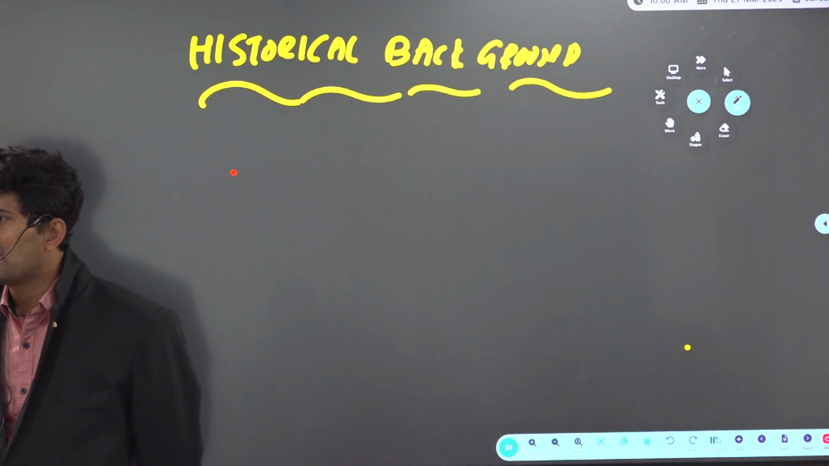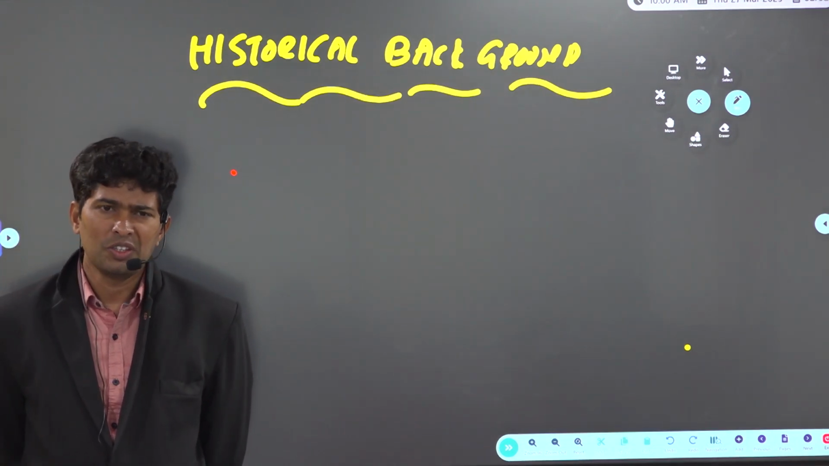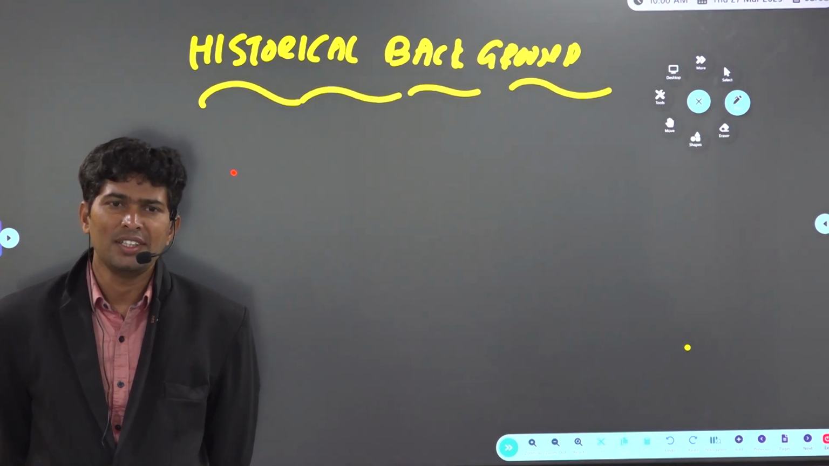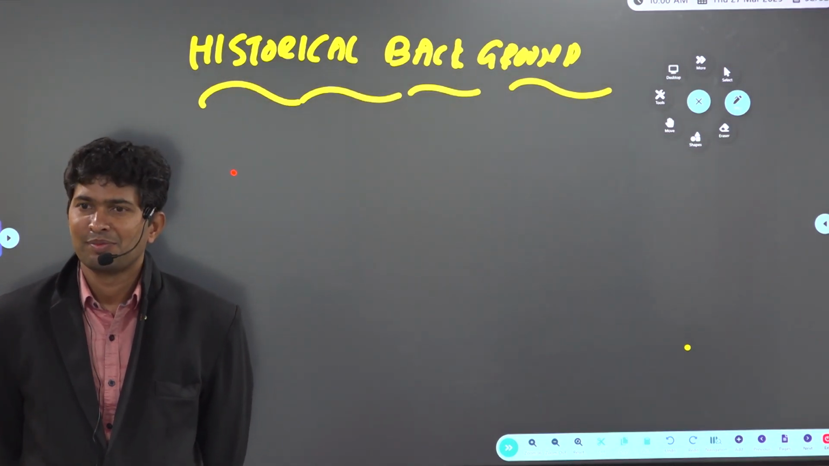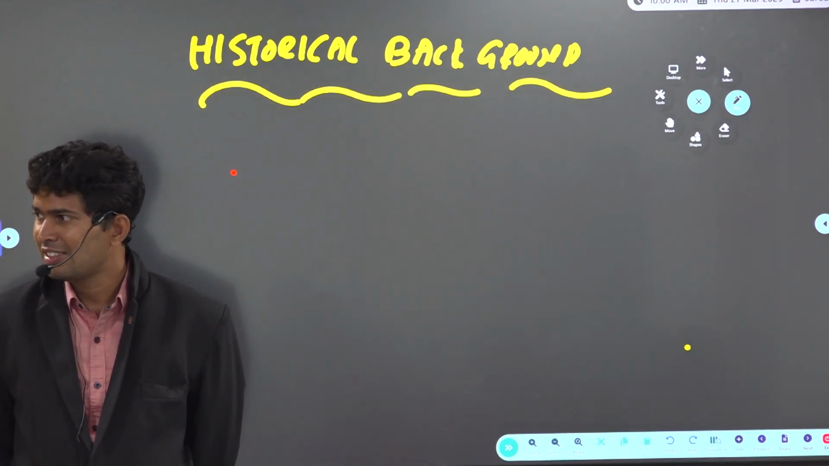But they understood that there is no unity among the Indians, and in any war, whatever you studied in history, the British never defeated Indians. Indians only defeated Indians. Because that is our Indian psychology.